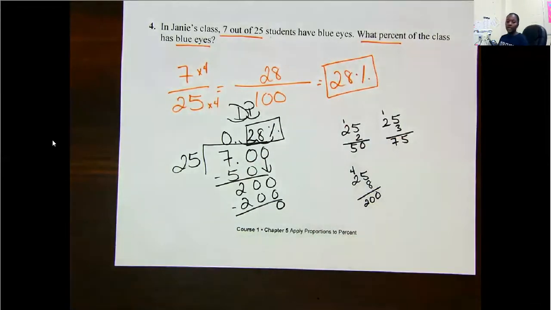All right, ladies and gentlemen, that is solving fraction to percent using word problems. Now you're going to log off and go to your folder and do your practice for today. And if you still need help, please let me know, guys, and I'll be happy to help you out.